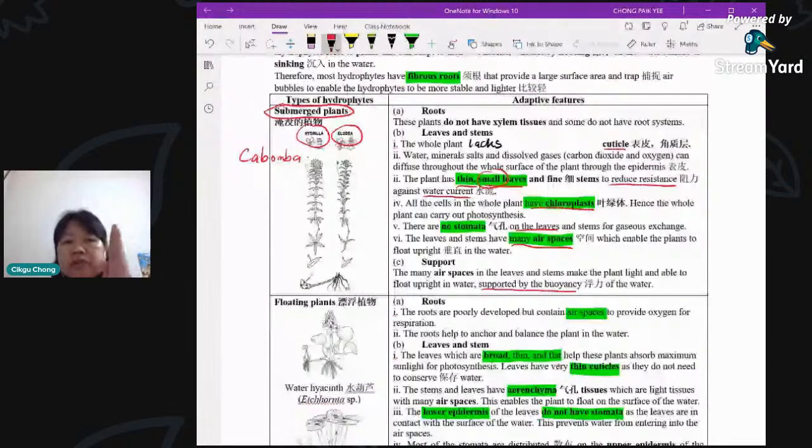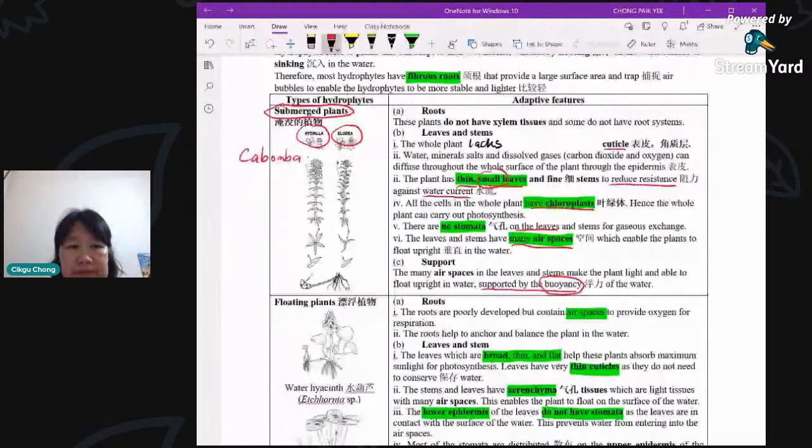So there's air spaces inside the stem itself. Okay, so it's supported by buoyancy. So in the water, there's no problem. There is always buoyancy. Plants are able to float. You must make air bubbles inside there, right? There must be some space there, so you're able to be supported by the buoyancy of the water. Okay, so you have it there.